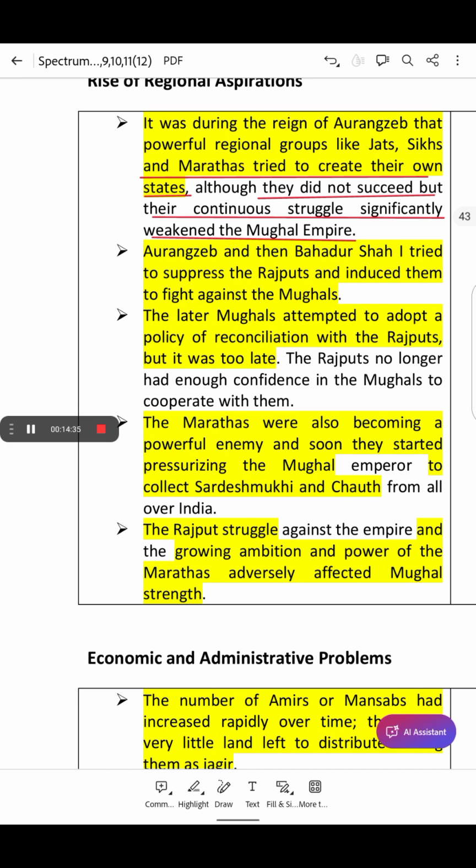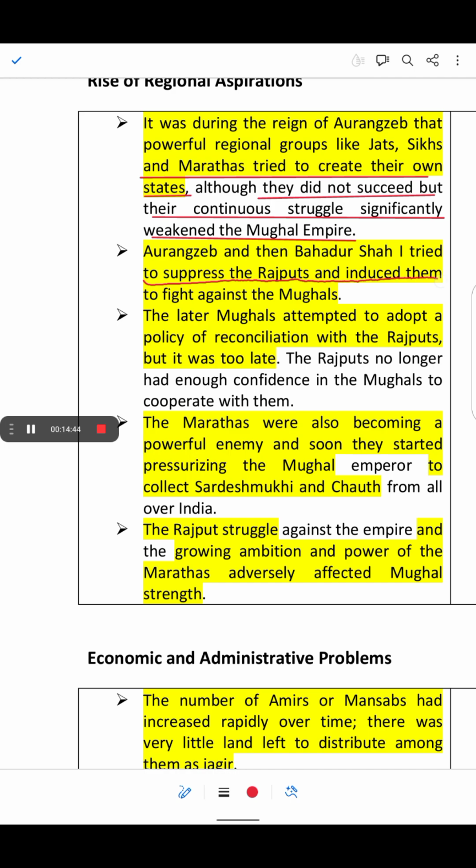Okay, the next point. Aurangzeb and then Bahadur Shah I tried to suppress the Rajputs and induced them to fight against the Mughals. So both Aurangzeb and Bahadur Shah I, who came after Aurangzeb, tried to suppress the Rajputs, and they destroyed their relations with the Rajputs. So the Rajputs would start fighting against the Mughals.